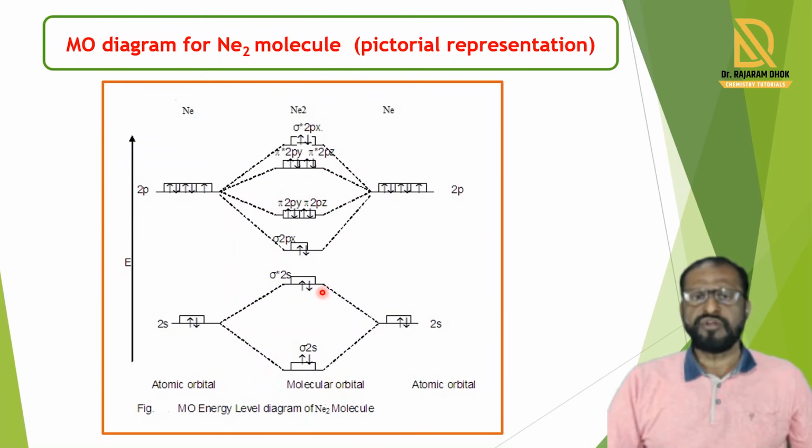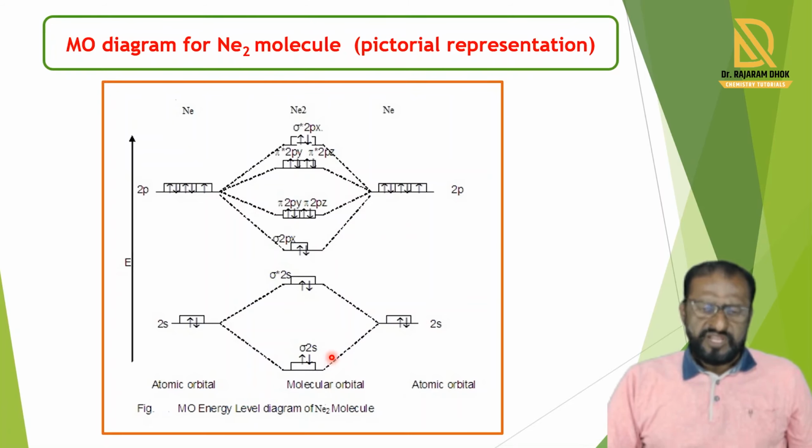Now the molecular orbitals are filled with the total number of electrons. The total number of electrons to fill is 18. These 18 electrons are filled in the molecular orbitals: sigma 2s contains 2, sigma star 2s contains 2, sigma 2px contains 2, and pi 2py and pi 2pz each contain 2 electrons. Then the antibonding pi star 2py and pi star 2pz contain 2 electrons each, and sigma star 2px contains 2 electrons. So all the molecular orbitals are completely filled.